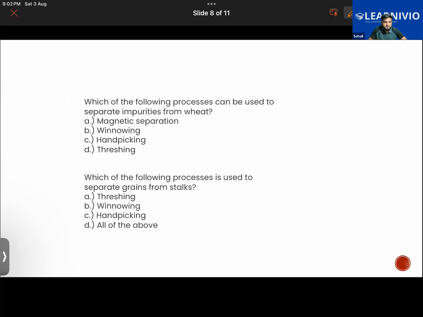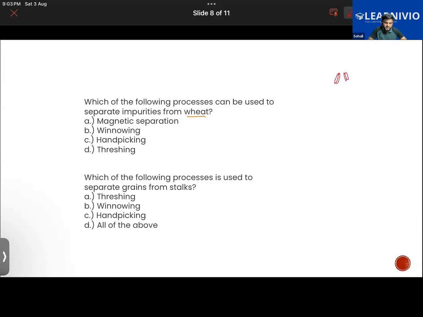Which of the following processes can be used to separate impurities from wheat? Sir, threshing. No, it's wheat. It's not flour or other things. Sir, wheat means it's winnowing. No. See, wheat is basically like this.